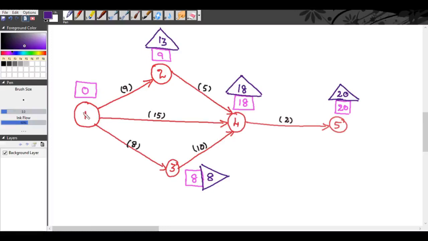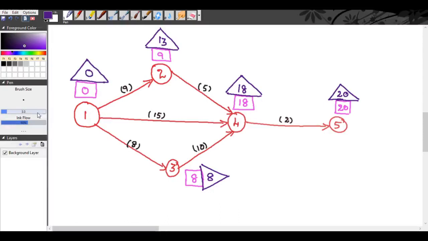For event 1, see, 3 activities are branching out of event 1. So you have to take the lowest value. Now it is 13 minus 9, it is 4. 18 minus 15, it is 3. 8 minus 8, it is 0. So we have to take the lowest value, that is 0. So here the latest start time will be 0.